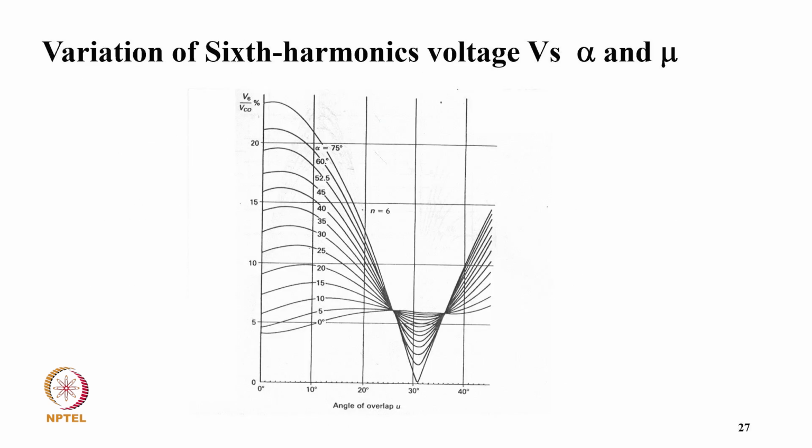And this is typically the voltage harmonics on the DC link. The 6th harmonic is shown as a function of overlap angle.